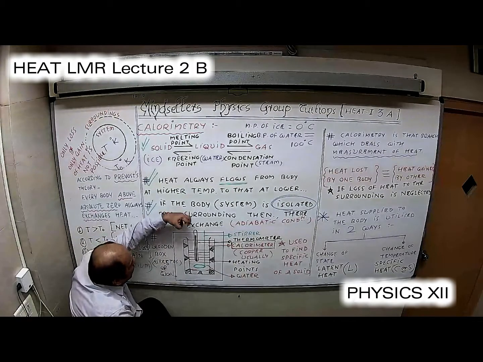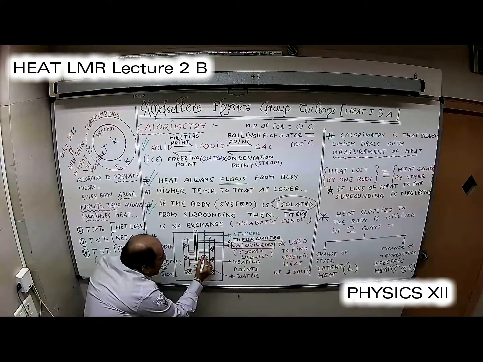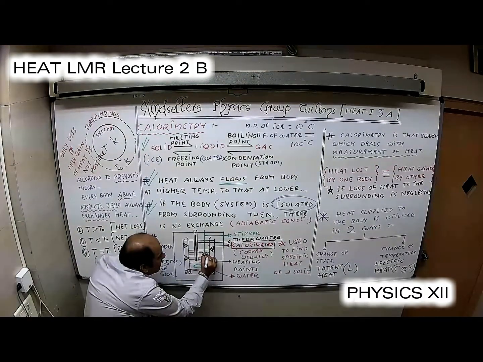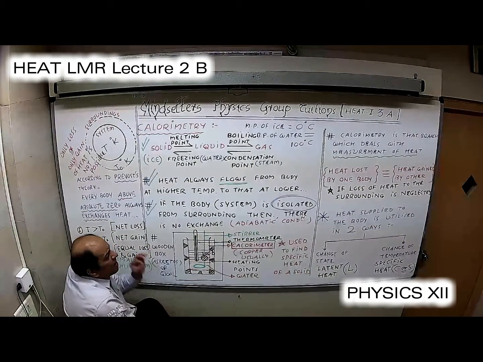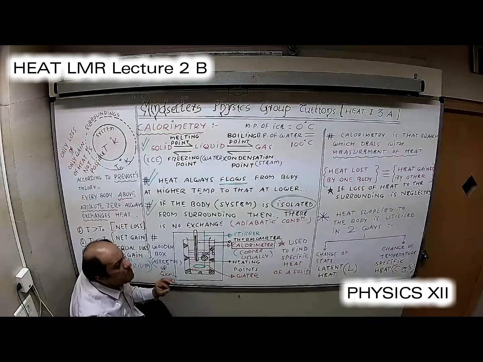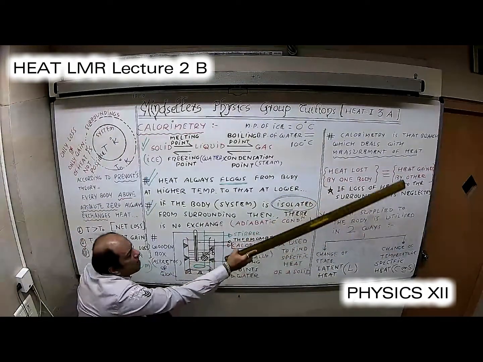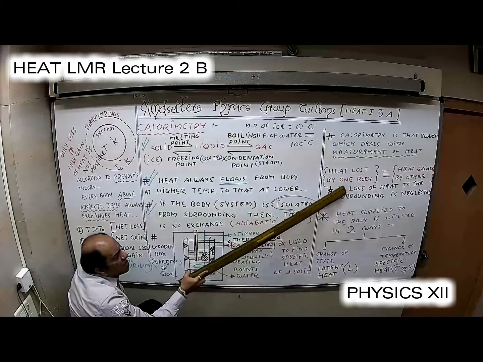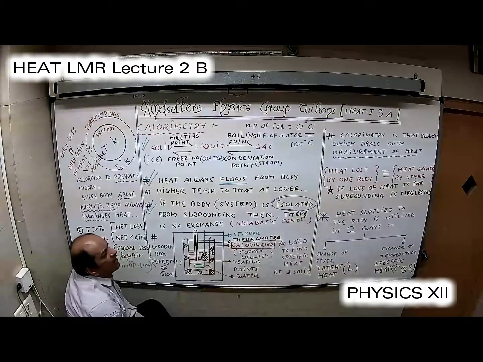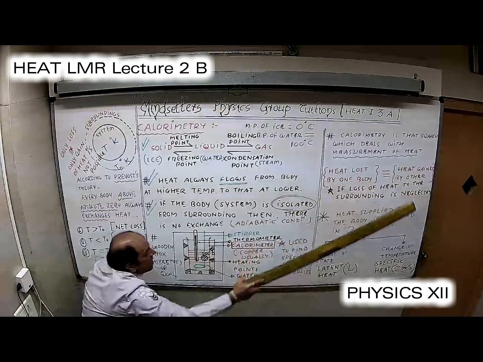Now, you have to pour in a solid ball. Suppose this is that solid ball, right? This is that solid metal ball whose specific heat we have to find. Now here we use a very simple mechanism. Heat lost by someone should be equal to heat gained by someone else, provided loss of heat to the surrounding is neglected or prevented. Heat lost by one body is equal to heat gained by another body.